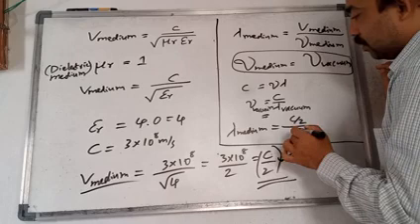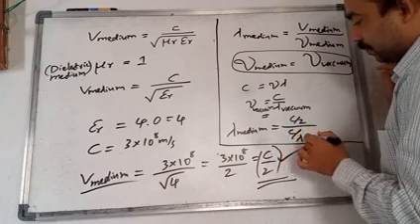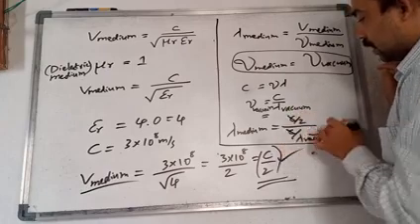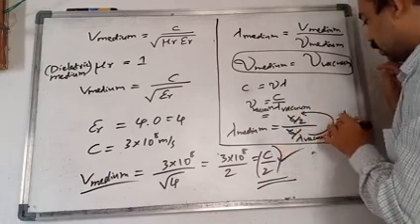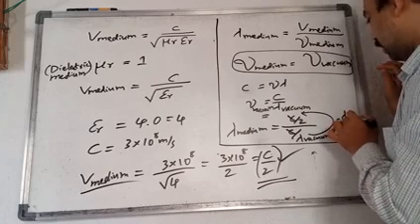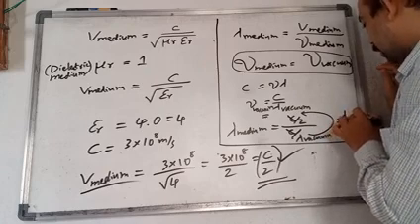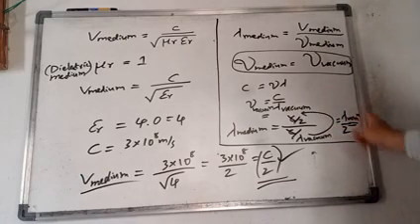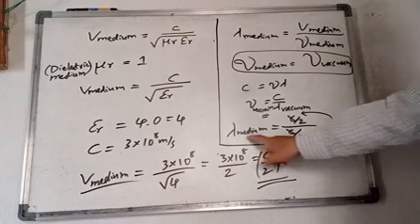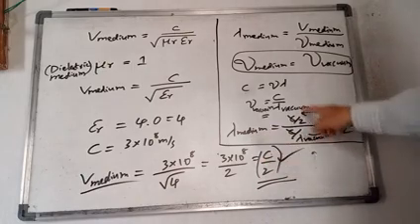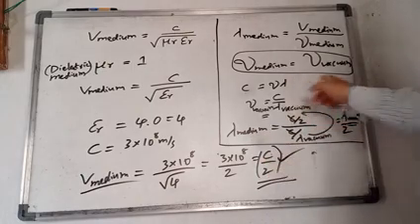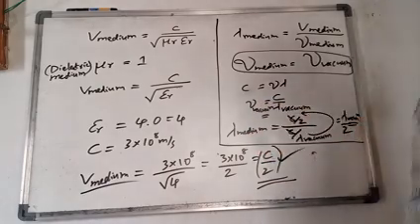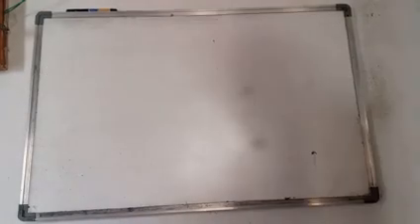Now substitute this value. C by lambda, you will get lambda in vacuum. So C and C get cancelled, it gets reciprocated. So this is equal to lambda in vacuum by 2. So the wavelength also becomes half the initial wavelength. In the medium, the wavelength becomes half. If the velocity becomes half, the frequency remains constant, so that's why the wavelength also becomes half. Like this we have to do. Right. Next problem.